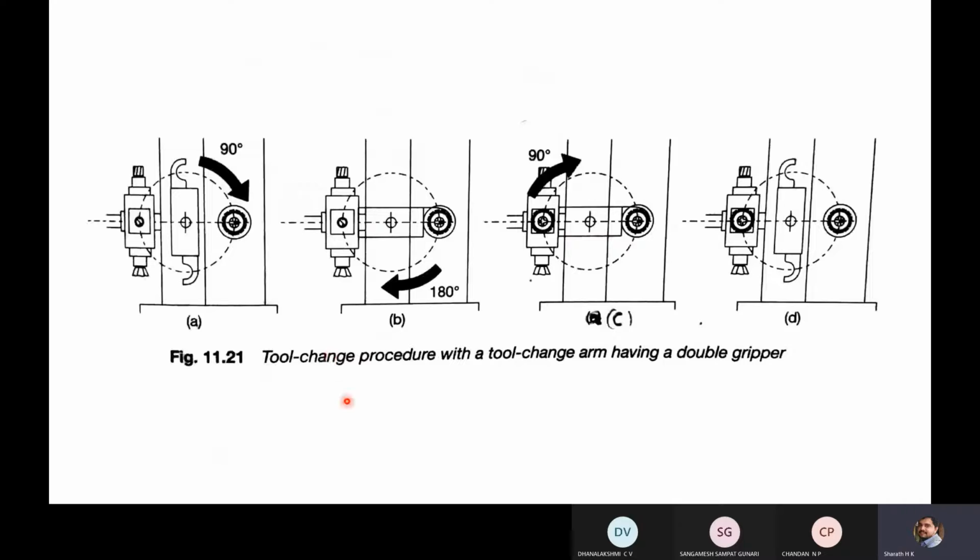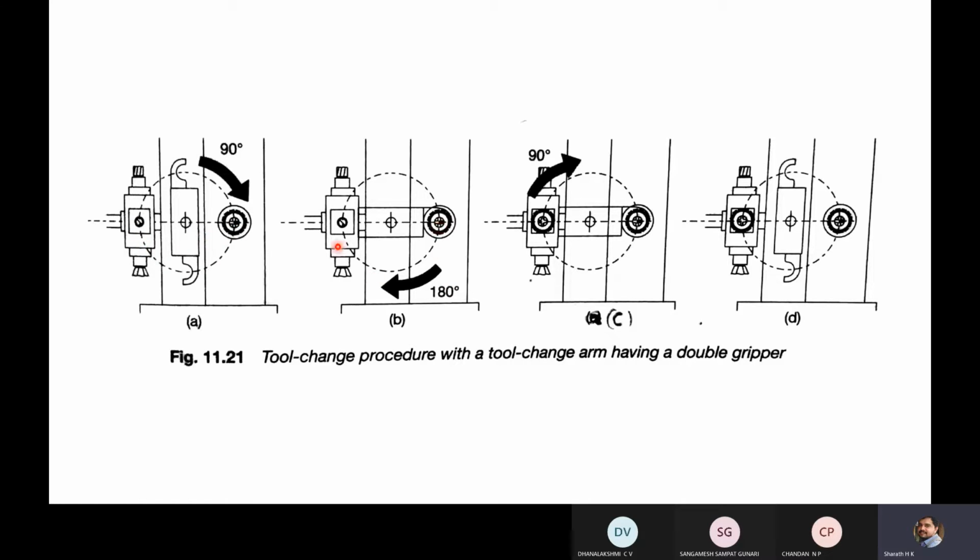This is the tool change procedure with a tool change arm having a double gripper. First thing, this is the parking position, where the grippers are in vertical orientation. Next, the first step is that this gripper will make a rotation of 90 degrees. When it makes a rotation of 90 degrees, this gripper will reach the spindle and this gripper will reach the tool turret. After that, there will be a 180 degree movement of the tool change arm.